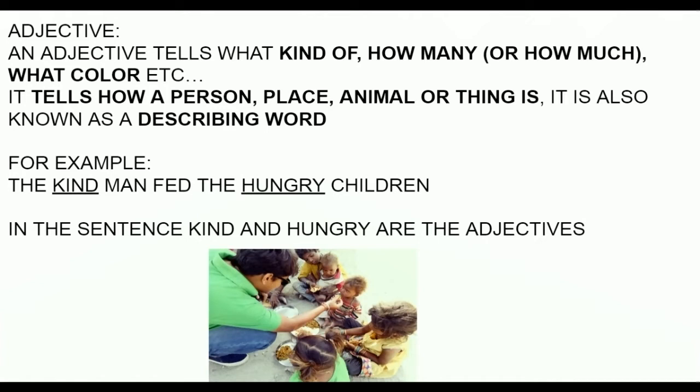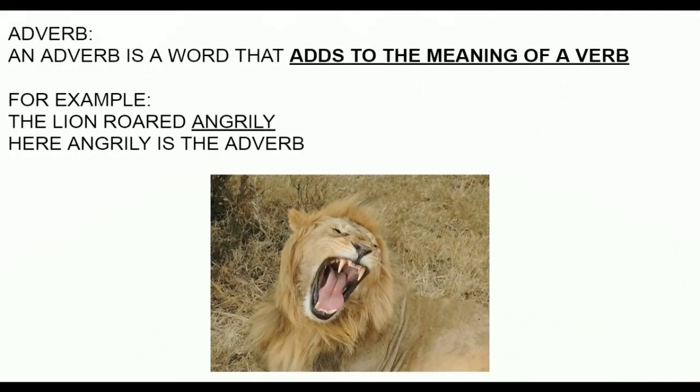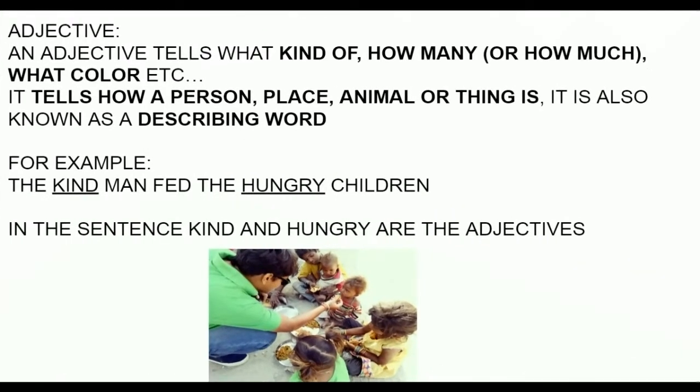So we can see that here they are describing nouns, and adverbs describe verbs. They never describe nouns. So now I hope you understood the difference between adjective and adverb. If you didn't, you can rewind this video and you can hear it again. It is very simple to understand.